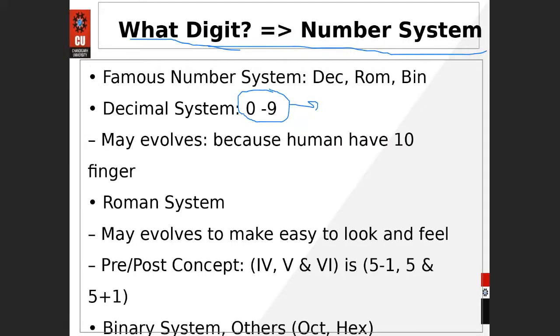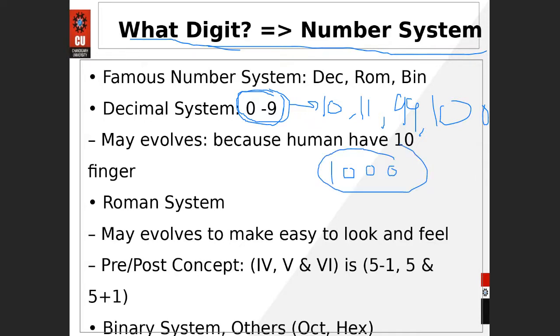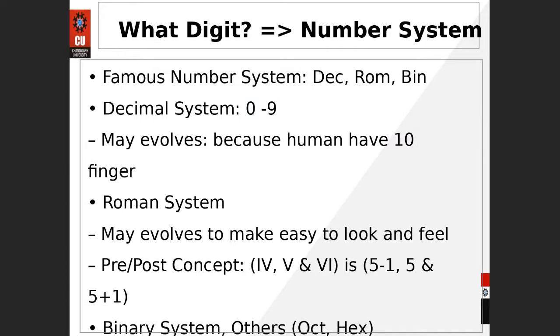And after 9 what do you do? You use these 10 digits again: for 10 you write 1 0, for 11 you write 1 1, for 99 you write 9 9, and for 100 you write 1 0 0. For thousand you include one more digit. That is generally called the decimal number system.